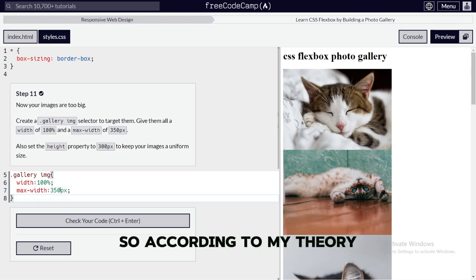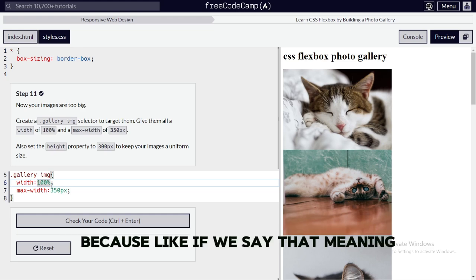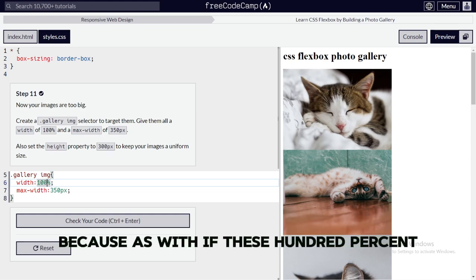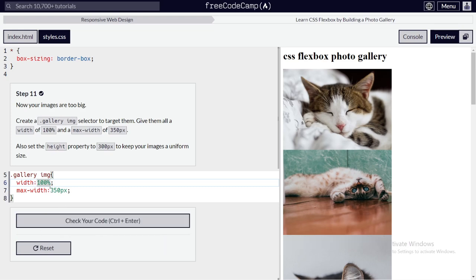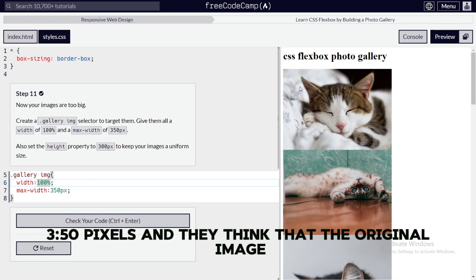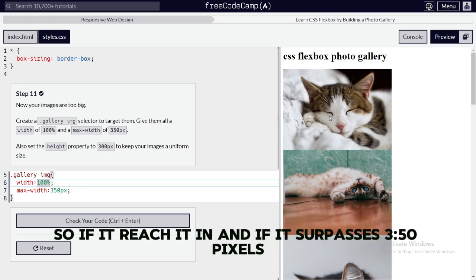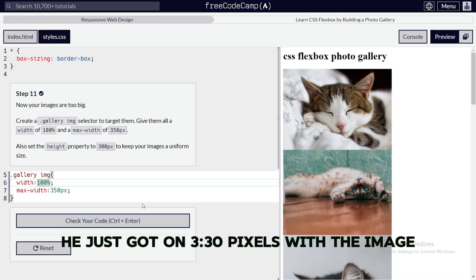So according to my theory, this width of 100% doesn't mean anything, because 100% of the image is greater than 350 pixels, and the original image is higher than 350 pixels. So if it surpasses 350 pixels, it just sets the image to 350 pixels.